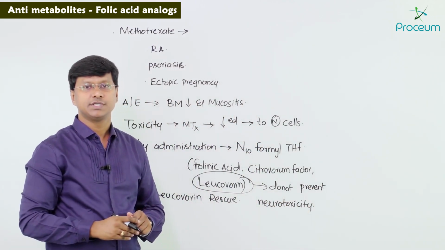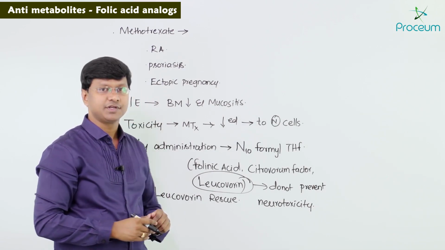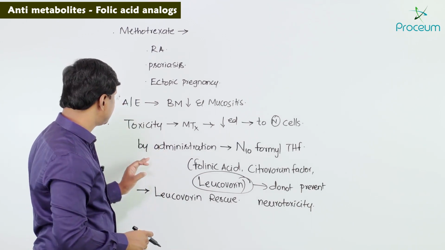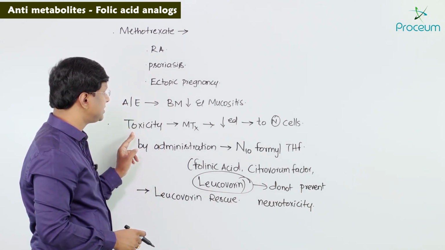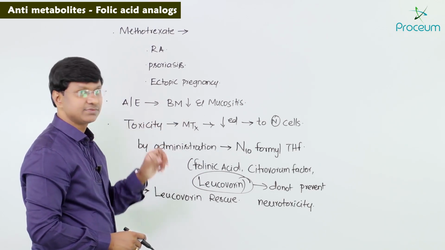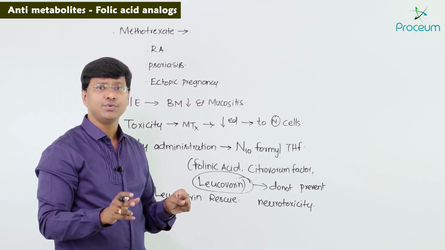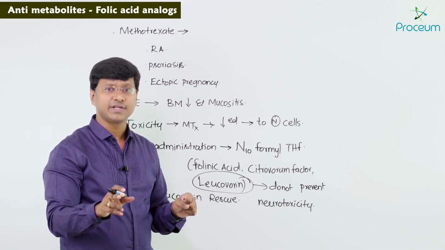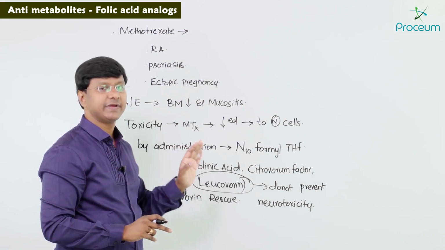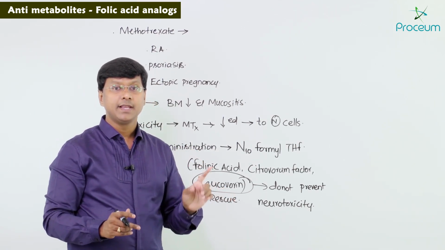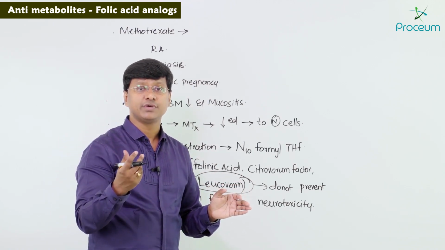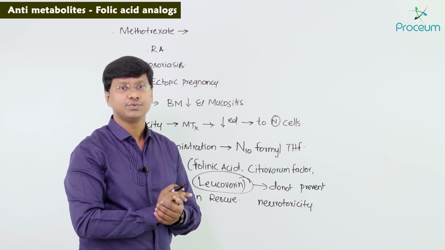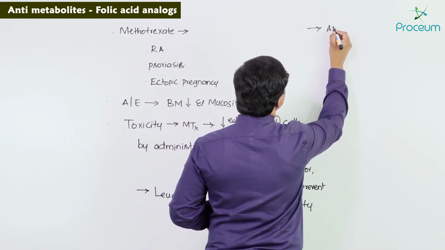Now let me tell you another important point, how to reduce methotrexate toxicity. The toxicity associated with methotrexate is bone marrow suppression and mucositis, and one way to reduce it is by administration of N10-formyl tetrahydrofolic acid. The other method by which you can reduce methotrexate toxicity is alkalinization of the urine.